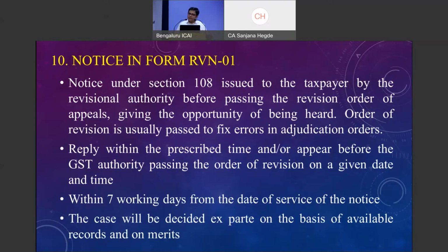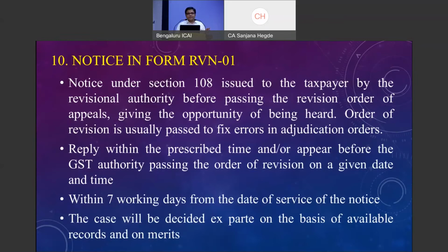Whenever an order is passed, if there is any point which has not been considered, even if it was not available at the time of adjudication, and if it was made available later on and is brought to the notice of the revision authority, he can take up the order for the purpose of revision, and he can pass an order based on the newly received facts. Even if the order has been appealed against, the revision authority can still take up the matter for the items not covered in the appeal. So the department has created a cushion zone, section 108.